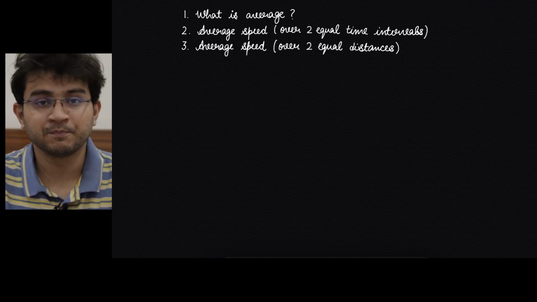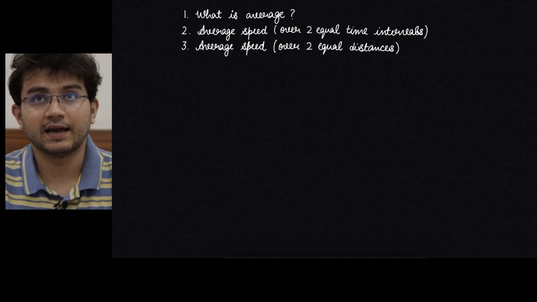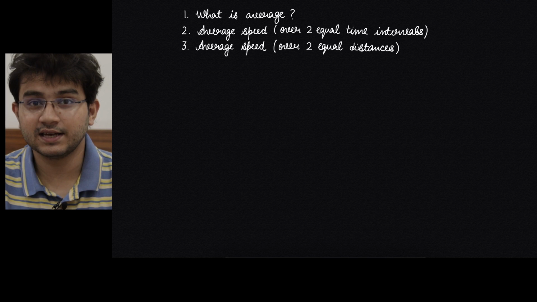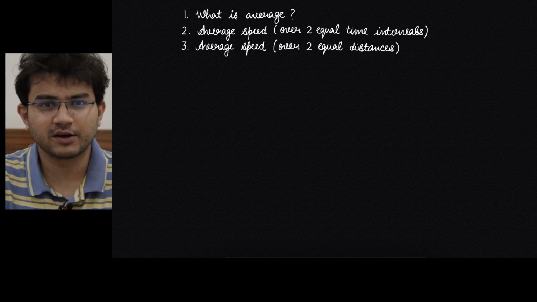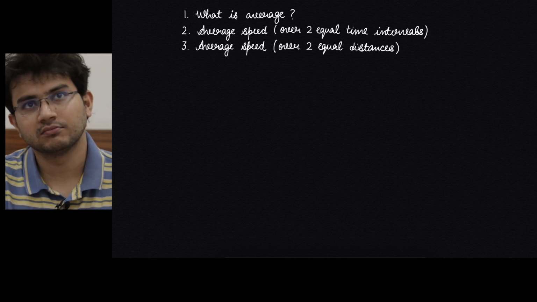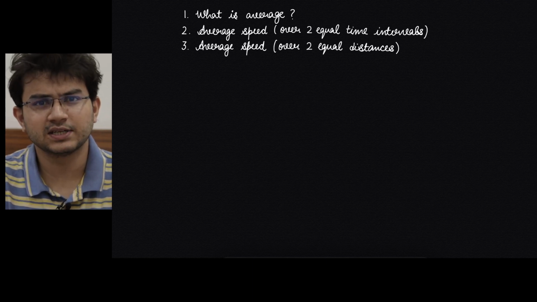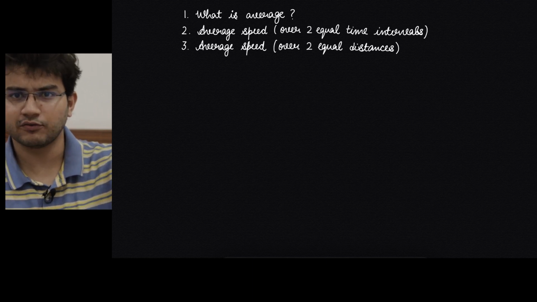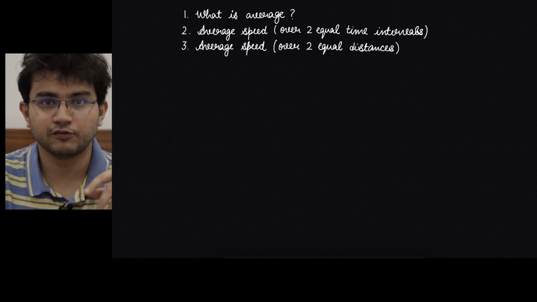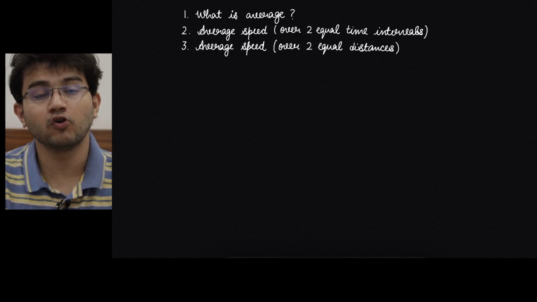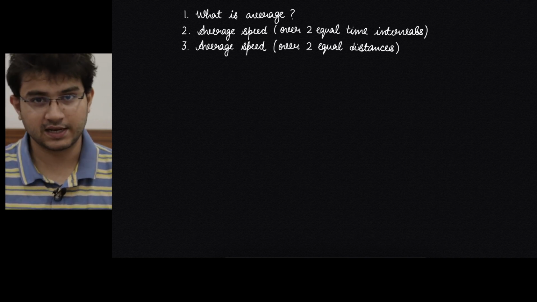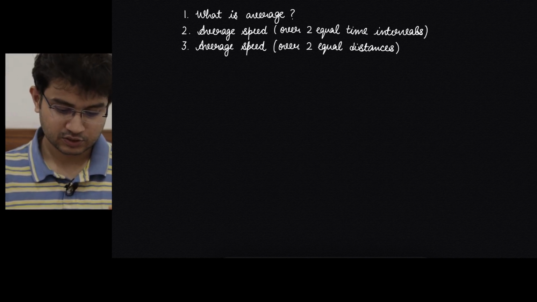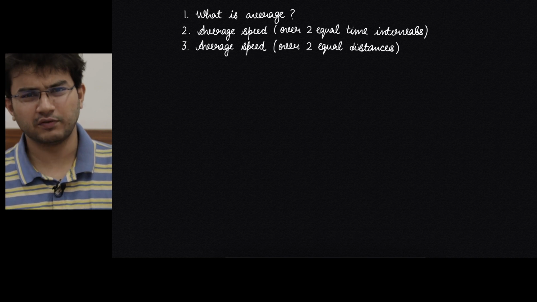Taking an example, if I had 4 mangoes yesterday and I had 2 mangoes today, what is the average number of mangoes I had? Some of you might be directly able to say 3, which is in the middle of 4 and 2. Or if you are more of a maths person, you would say, oh, 4 plus 2, which is 6, divided by 2, 3, right? So that is average of two values.